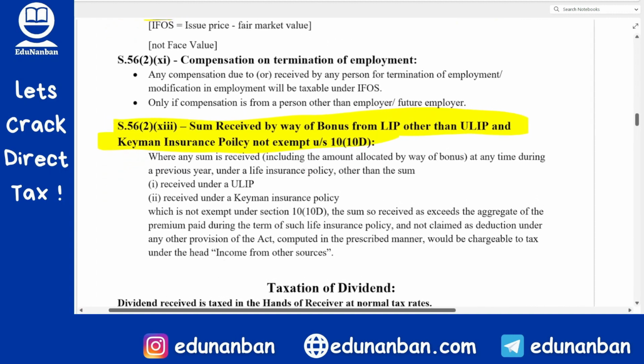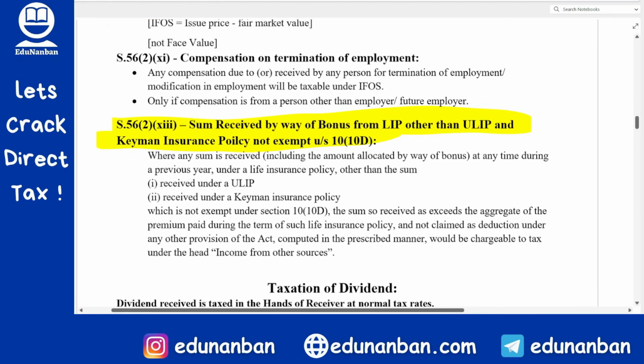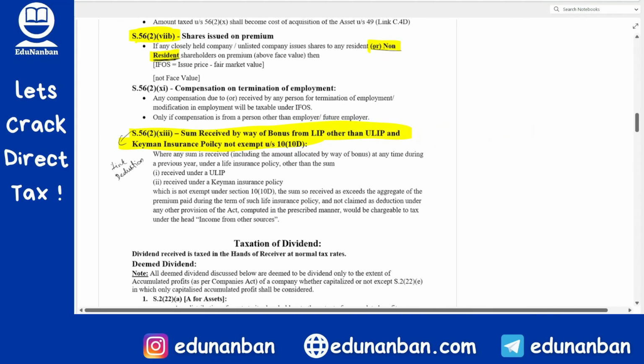Next, section 56(2)(13) has been introduced in the Income Tax Act, but this section we will discuss along with deduction chapter. So after the deduction chapter, there are certain changes in deductions also that I will be explaining, and then along with that I will be discussing this new section also.